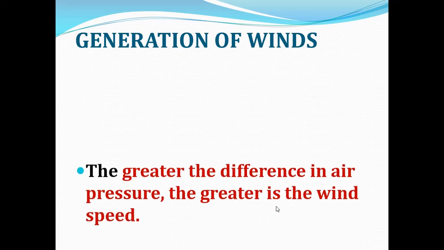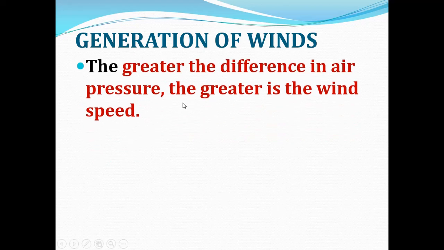Now, how is wind generated? Generation of winds. The greater the difference in air pressure, the greater is the wind speed. You have learned that the wind blows from a region of high pressure to a region of low pressure. So the greater the difference in air pressure, the greater is the wind speed.